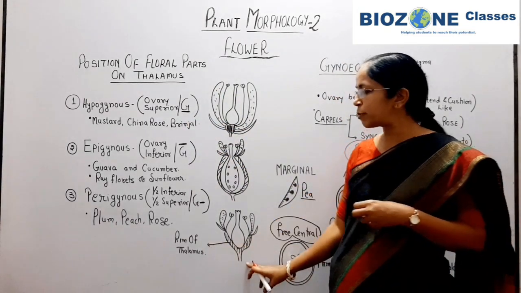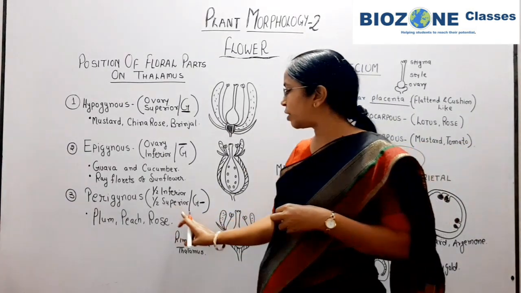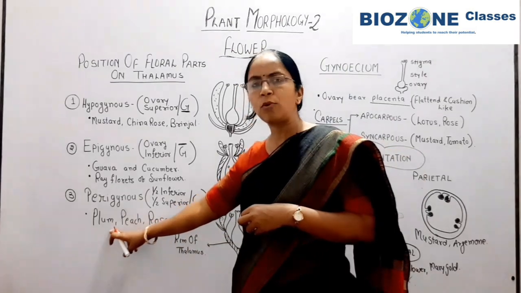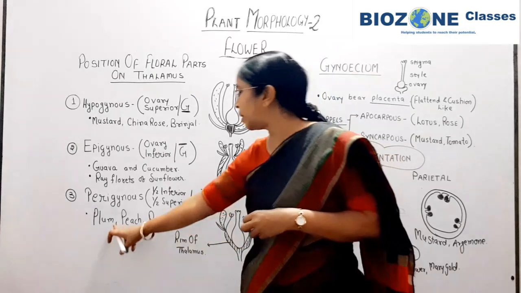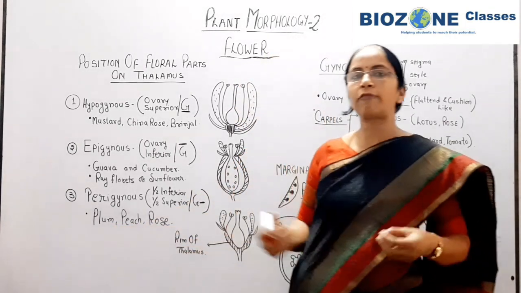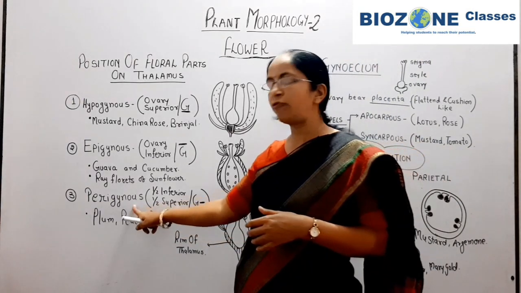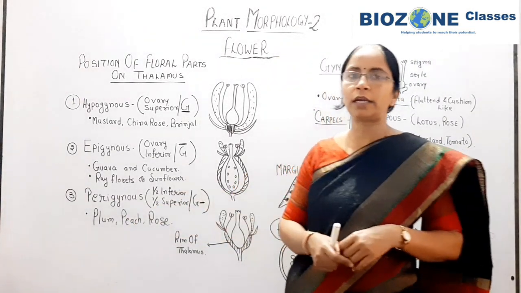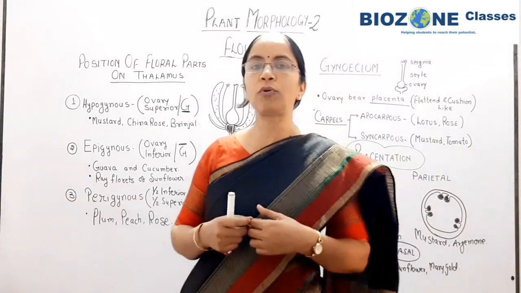So rim of thalamus is present here, ovary is half inferior, half superior. Examples are more important. PPR you can remember for perigynous. So plum, peach and rose, you can remember in the form of PPR. So plum, peach and rose are the examples for perigynous or half inferior and half superior ovary. Now we come towards the remaining two floral parts.